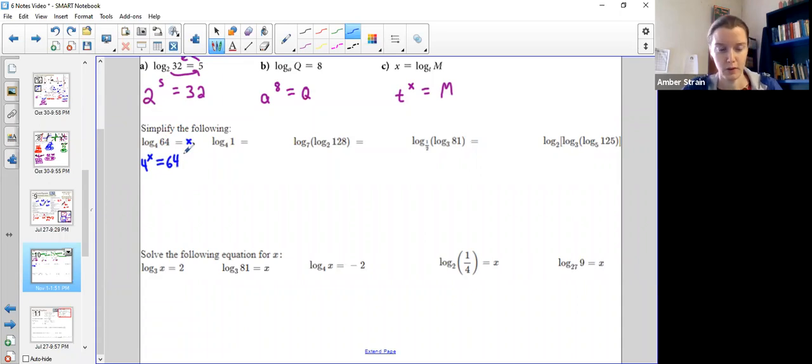So hopefully you memorize those numbers like I recommended, and that would help you to see that 4 squared is 16, but 4 cubed is 64. So the power that I would need to plug this in and make it work out is a 3.